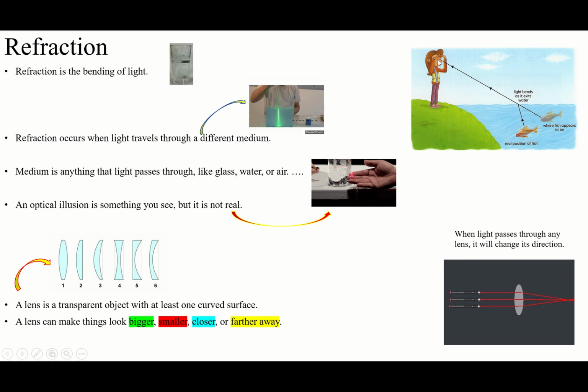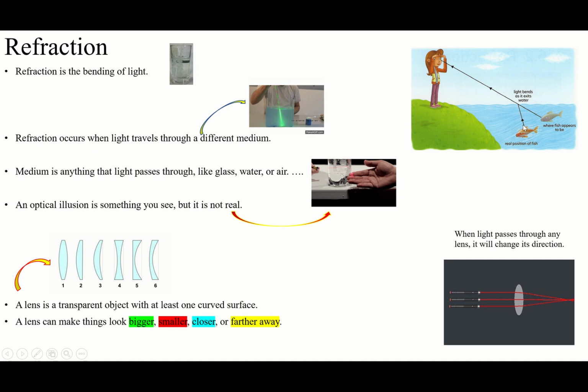Here, the light rays come to her eye. This is how the light rays hit the fish. Then the fish reflects to her eye. But because this reflection is changing from water to air, suddenly the light ray will bend. You cannot see the real fish. It means you cannot see the real reflecting. When you see the fish here, actually the real fish is here.